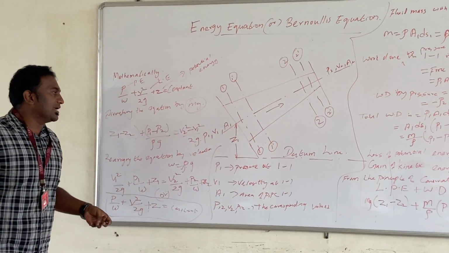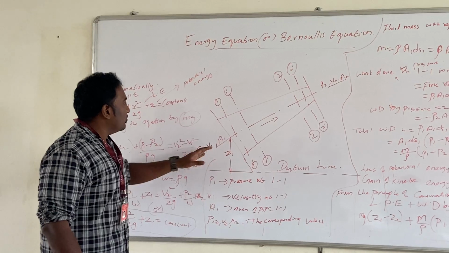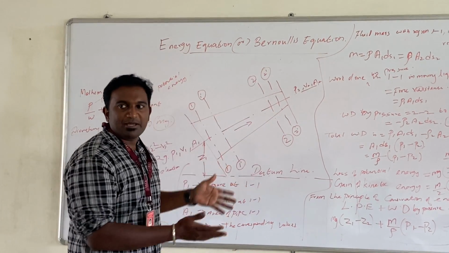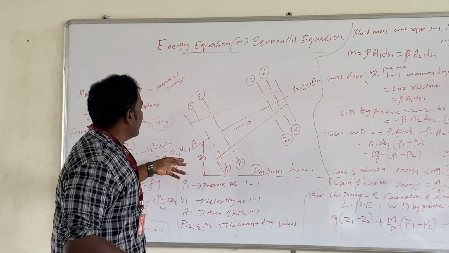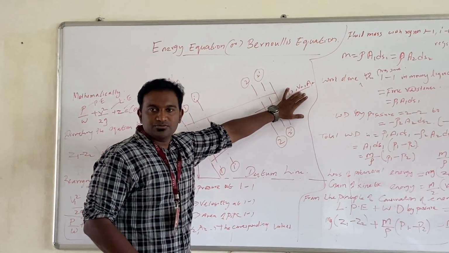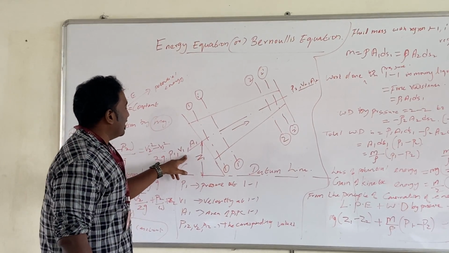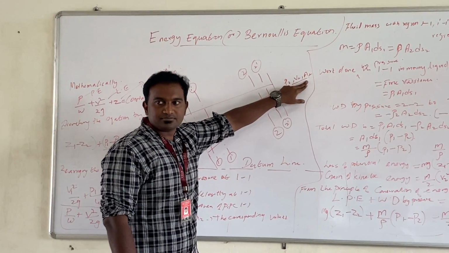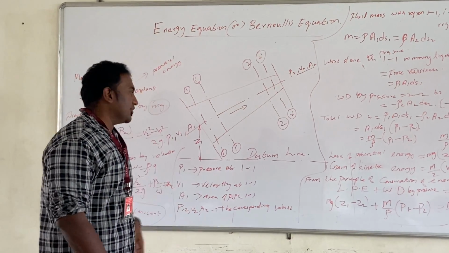That is the difference. Now the datum line will be there, and they are fixing the pipe in this form. V1 A1 is equal to V2 A2, where these are the pressure, velocity and area, and for the other section P2 and so on, according to this line.